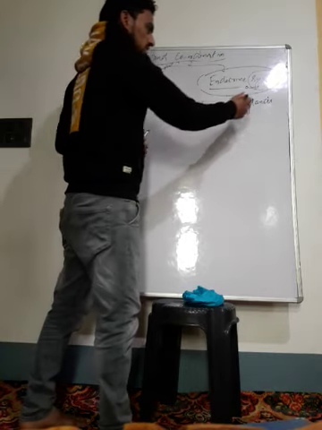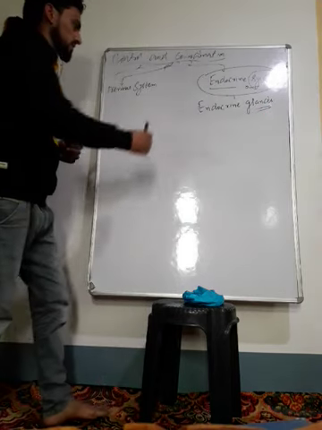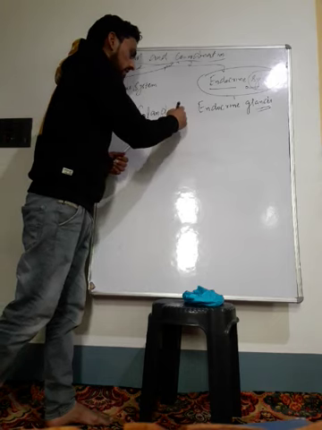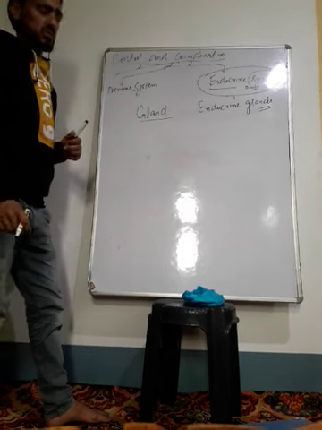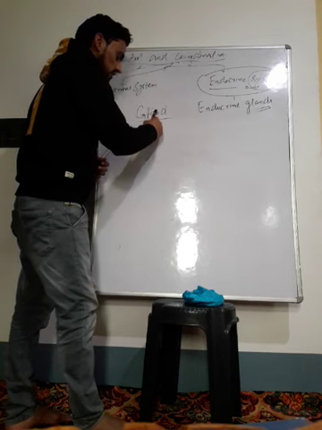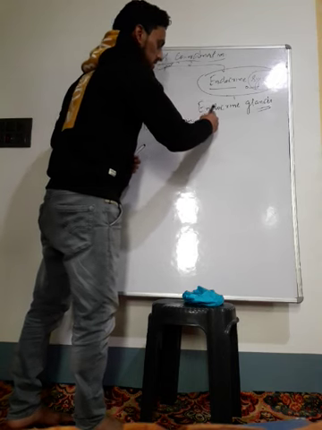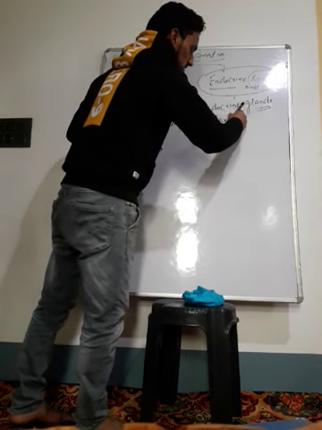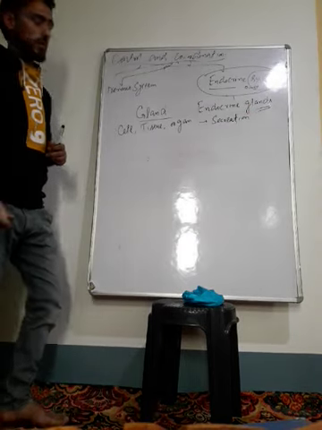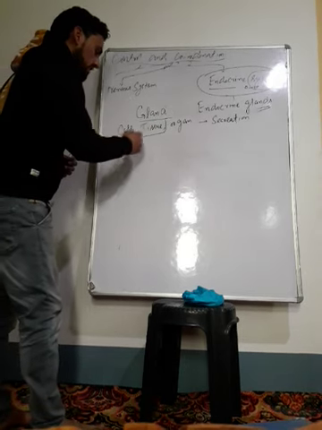Before discussing the endocrine glands, firstly we will tell you what we mean by a gland. What is actually the term gland? A gland is a cell, a tissue, or an organ which performs secretion. Whichever cell, tissue or organ performs secretion, that is called a gland.